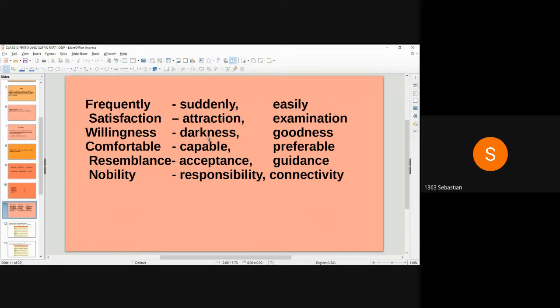Resemblance, acceptance, guidance. So resemblance is the word, ance is the suffix. Acceptance is the word, ance is the suffix. Guidance is the word, ance is the suffix. Nobility, responsibility, connectivity.